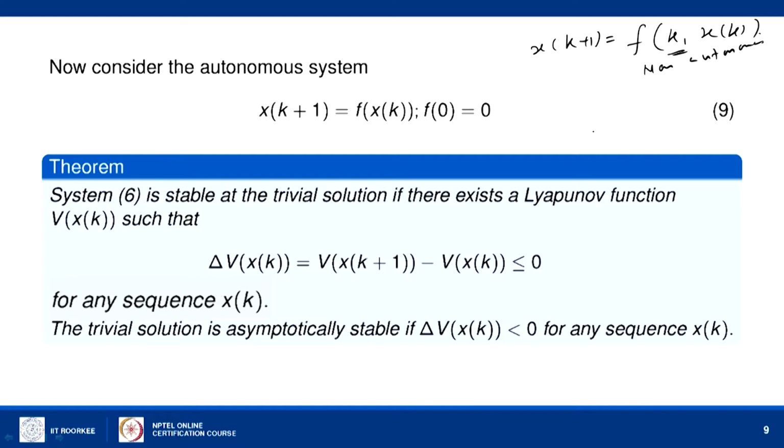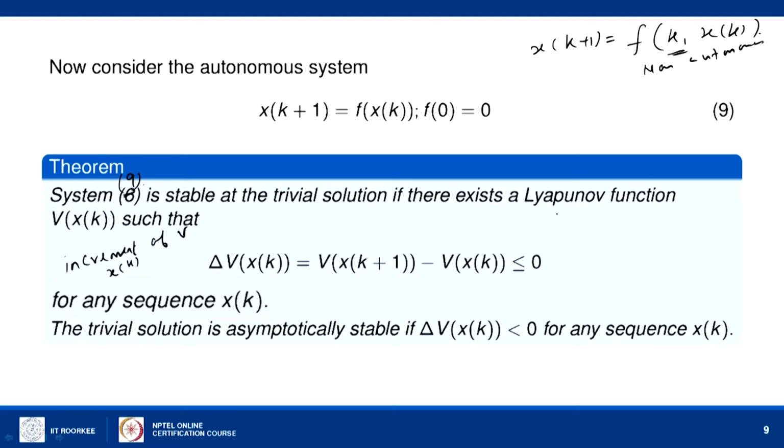So, the system 9 is stable at the trivial solution if there exists a Lyapunov function as defined earlier, and del v of x of k, that is the increment of the function v at x of k, that is given by v at x of k plus 1 minus v at x of k, is less than or equal to 0.